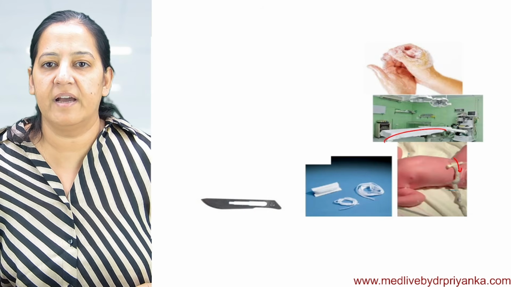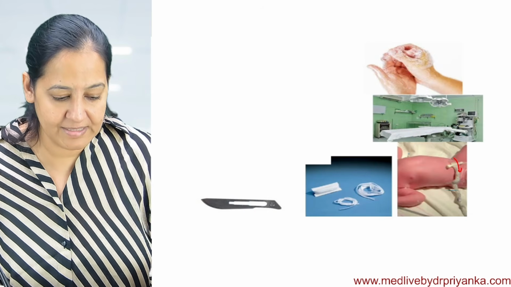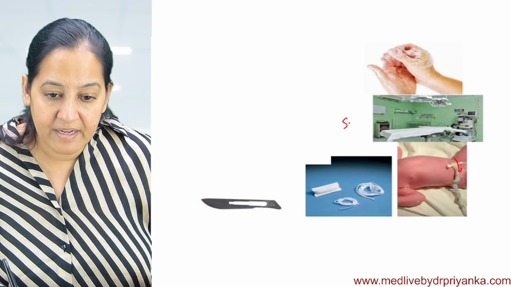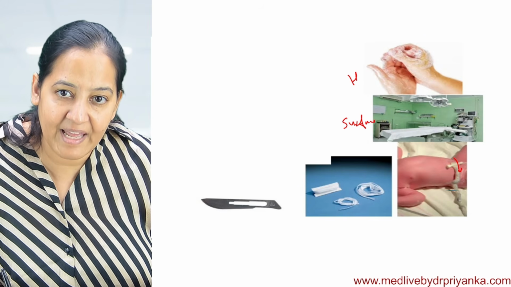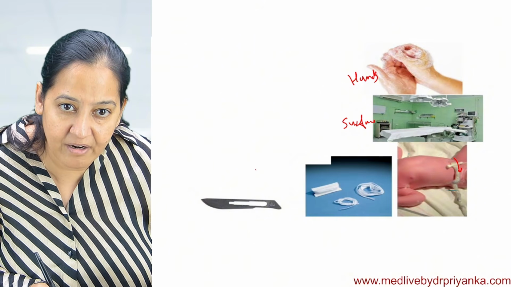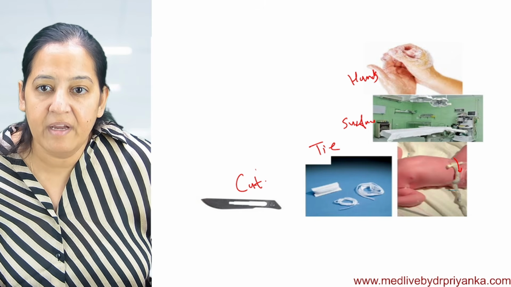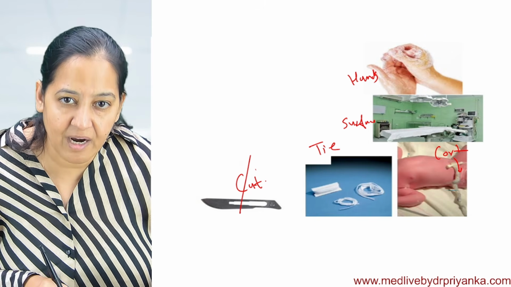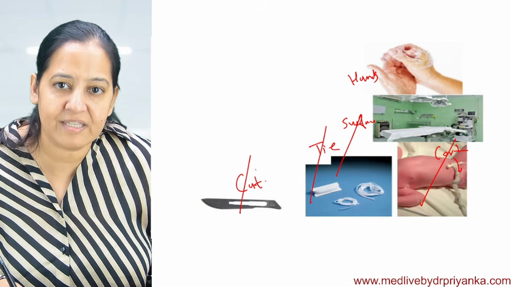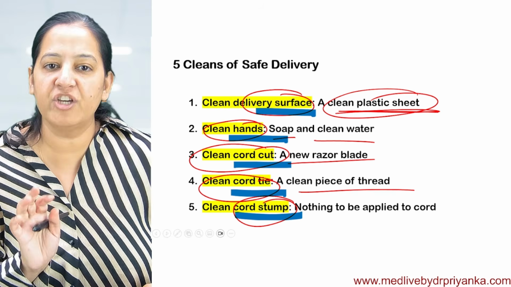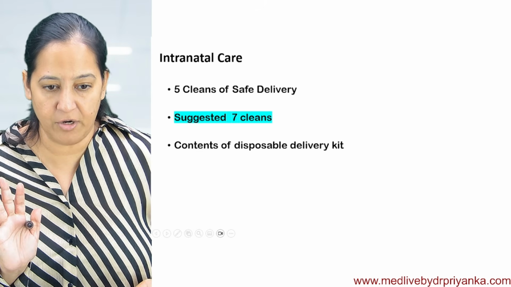Say again. Clean surface, the first is surface. Clean surface, clean hands, clean cut with the blade, clean tie with the thread, and clean cord. Okay, clean cut, clean tie, clean cord, clean surface, clean hands. And how you are making sure? You should know that. Got it?